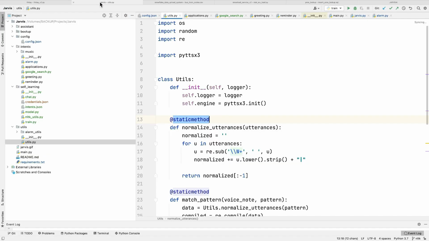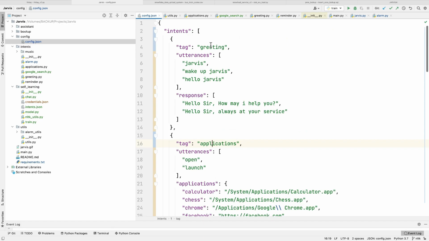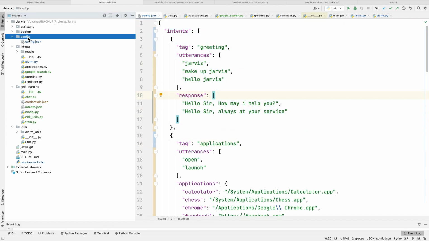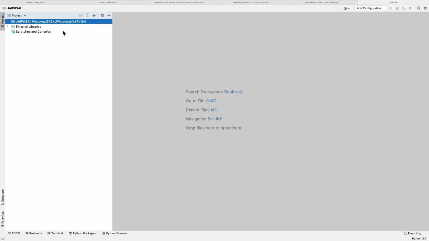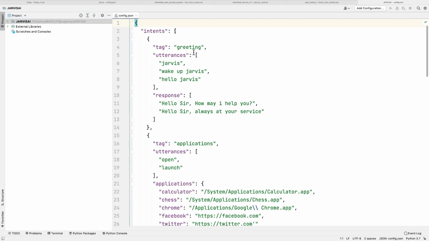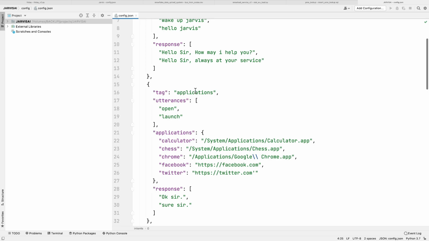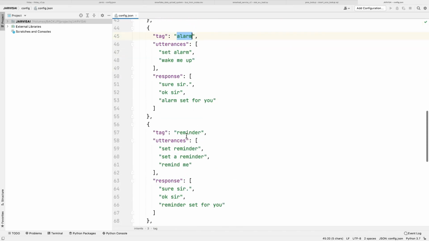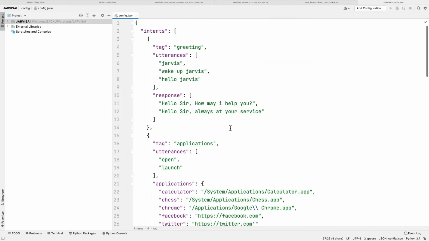And as I have used this config in this Jarvis project, I'm going to copy this same folder into my Jarvis AI also, because we are going to train this Jarvis AI using this data only. So here we have intents. In intents, we have tags like greeting, applications, music, alarm and reminder, and we have denoted them as tags.